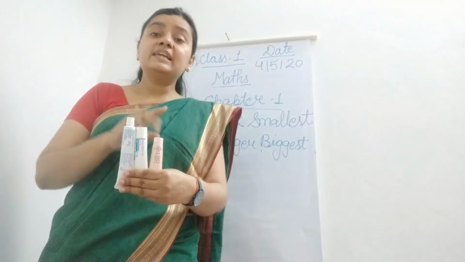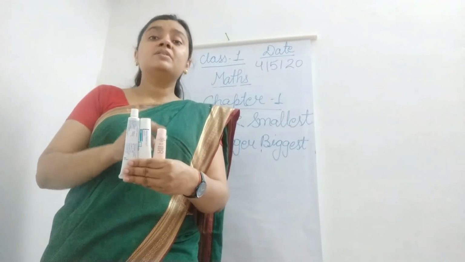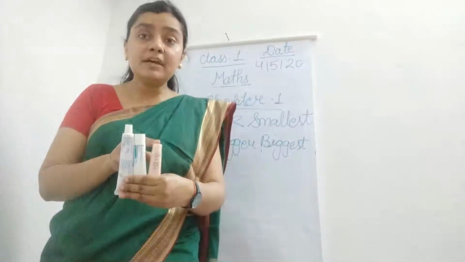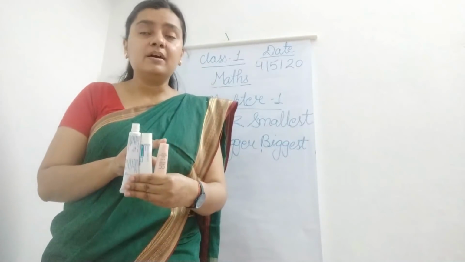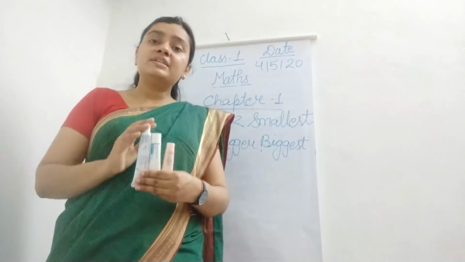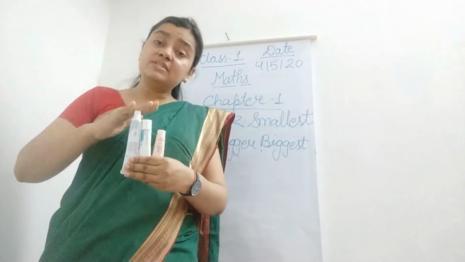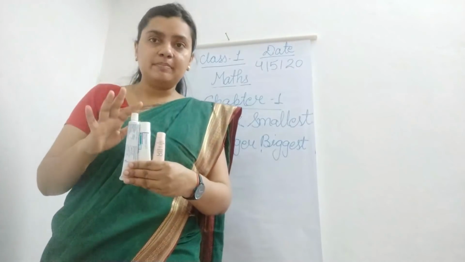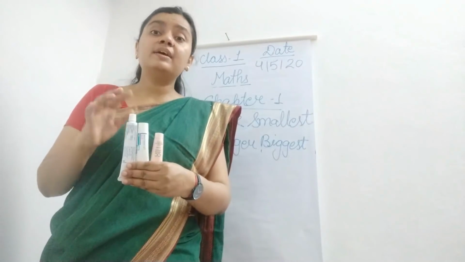Okay, and the next thing, which is a little bit more big than this one, is called bigger. And the last one, which is the most big, that is called what? Biggest.